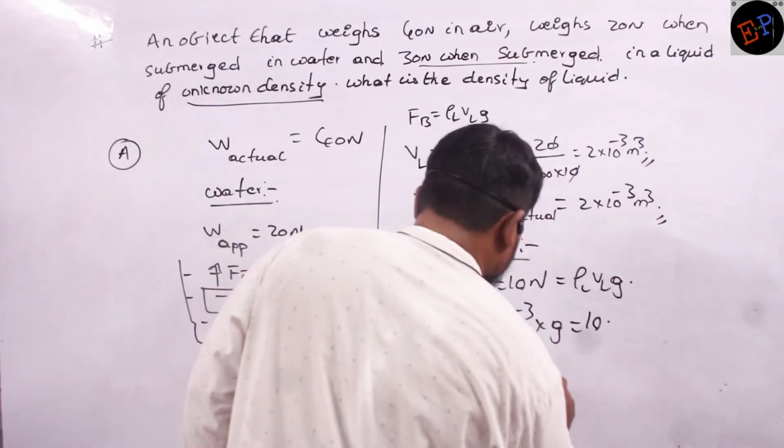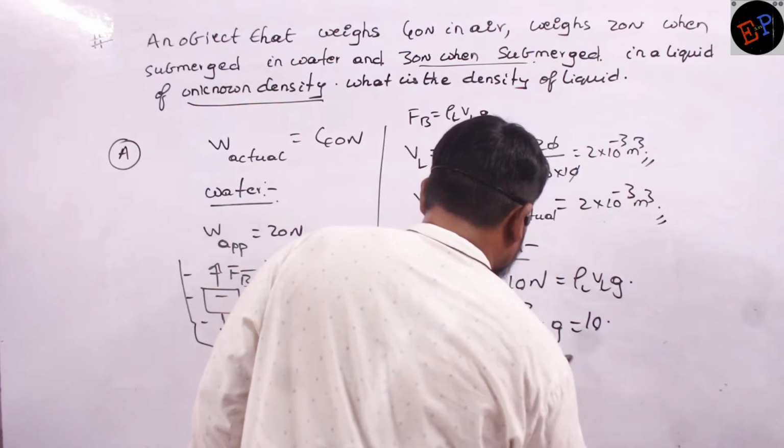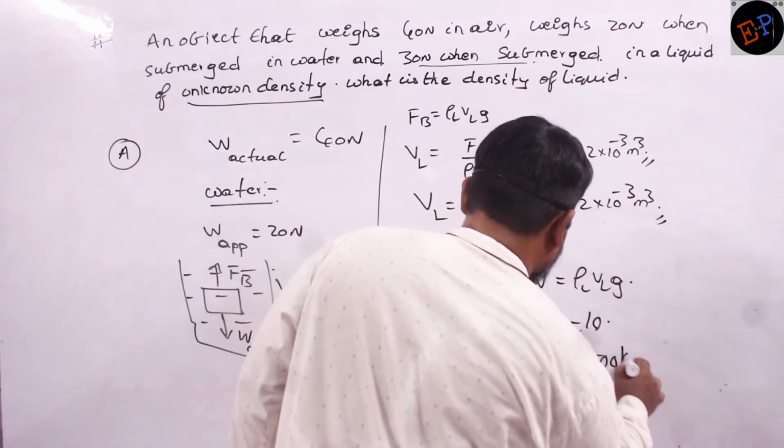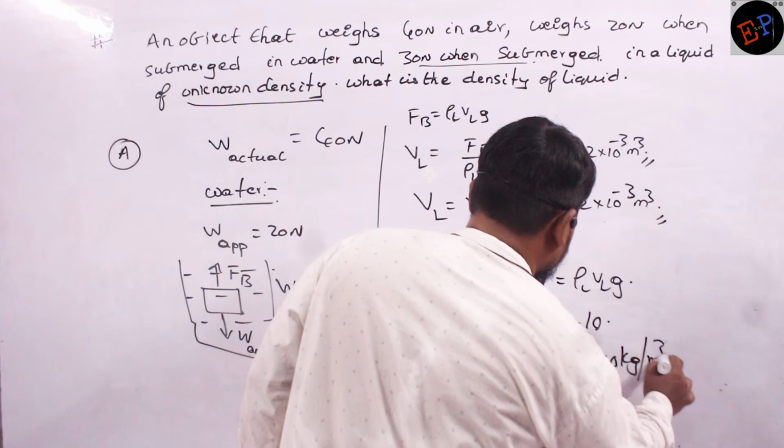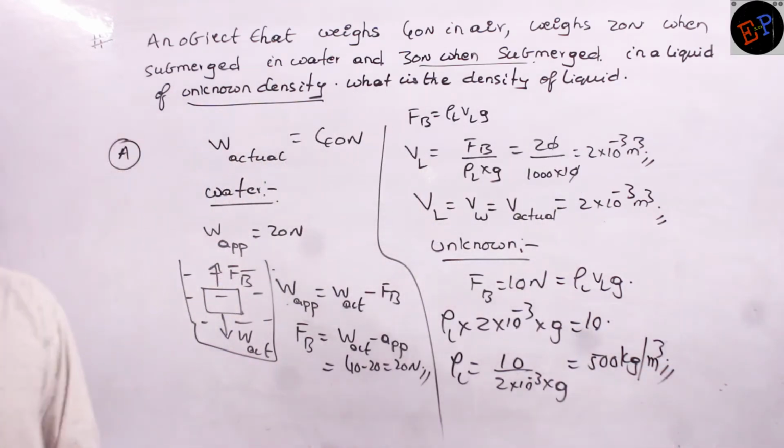Multiplied by G is also there, no? Okay. So therefore, it is 500 kg per meter cube. This is my answer. Clear? Clear? That's very simple.